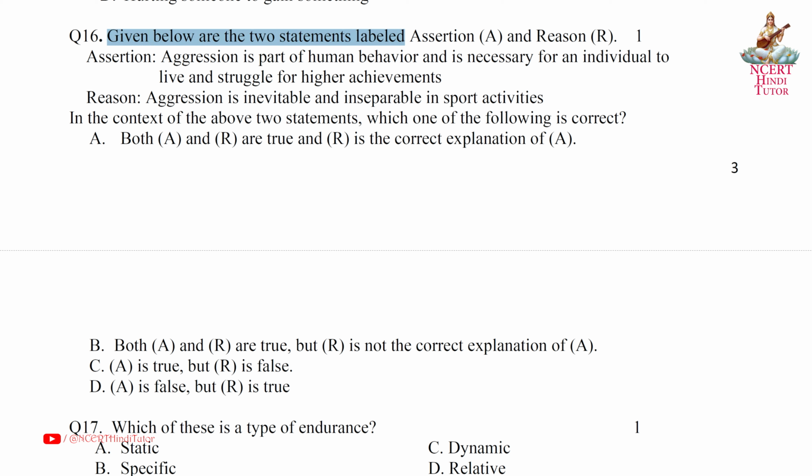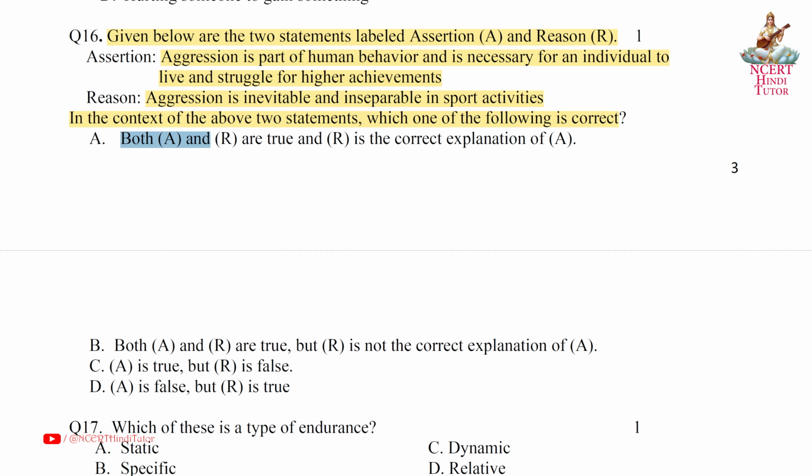Question 16. Given below are the two statements labeled assertion A and reason R. Assertion. Aggression is part of human behavior and is necessary for an individual to live and struggle for higher achievements. Reason. Aggression is inevitable and inseparable in sport activities. In the context of the above two statements, which one of the following is correct?